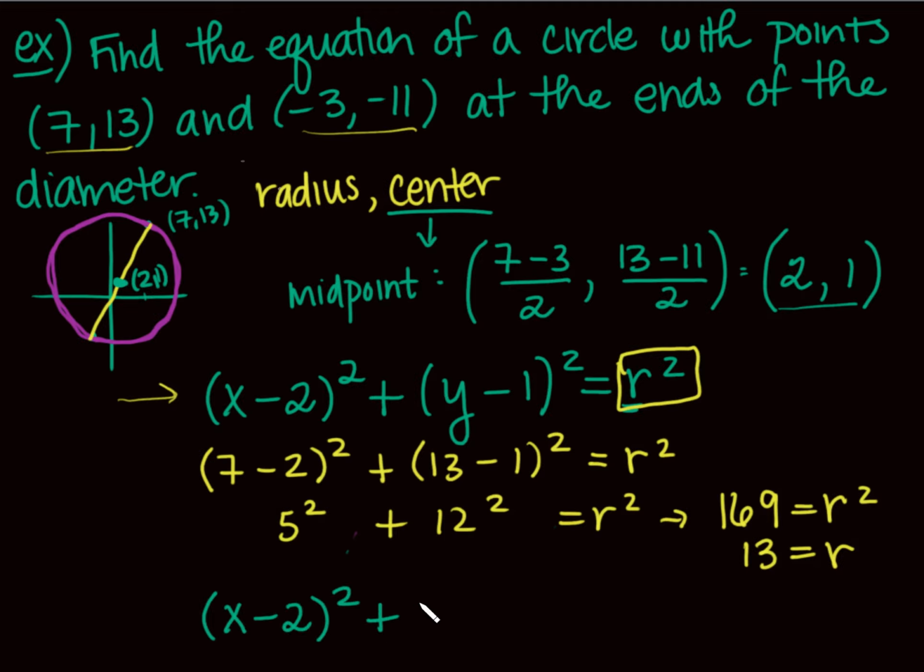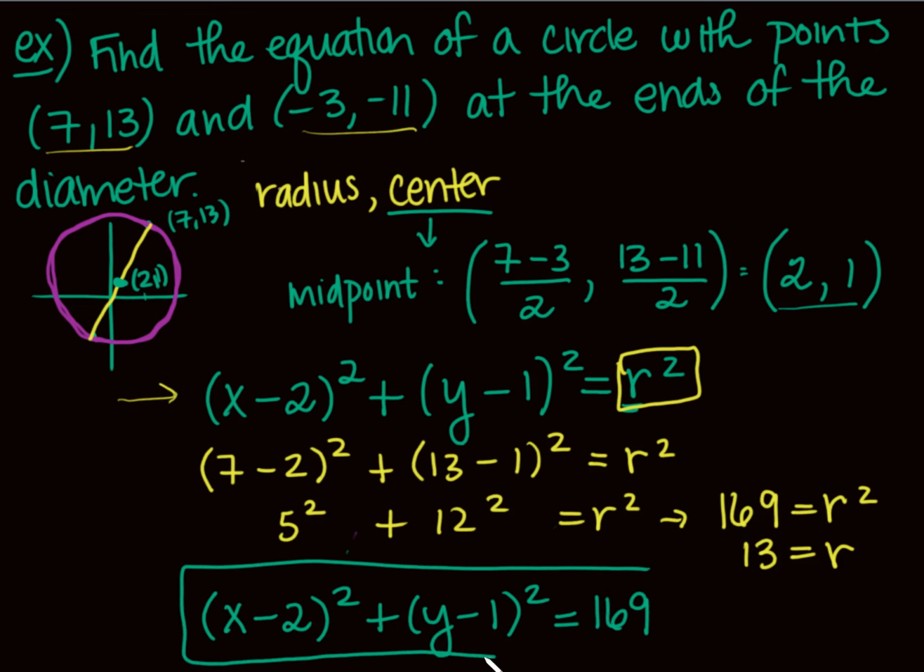So my final answer then, you guys, the equation of the circle with those given endpoints of my diameter is this right here. Remember what that equation does? It relates each ordered pair to lie on that circle. (x minus 2) quantity squared plus (y minus 1) quantity squared equals 169. That was really fun. Let me know if you have any questions.